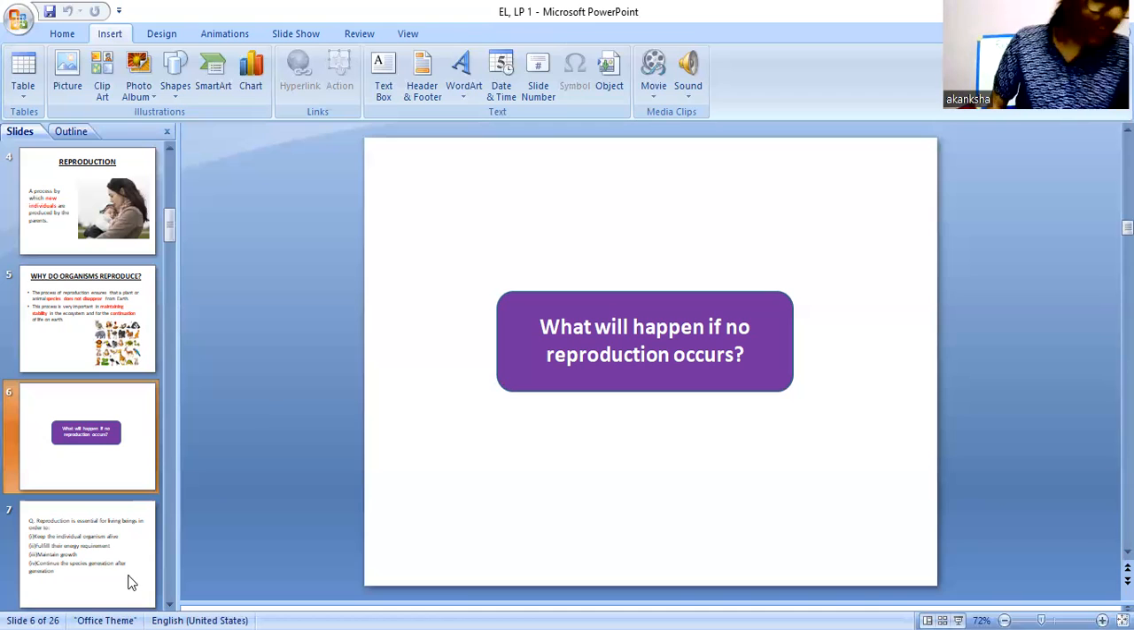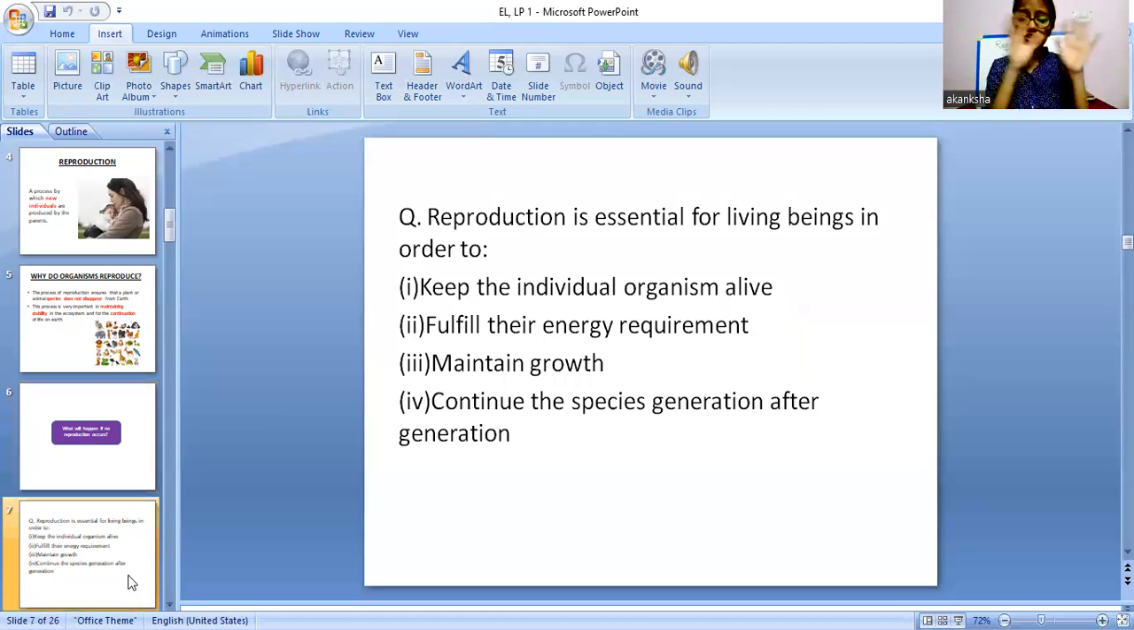So yes, we will now move on ahead, coming to the question part from what we just discussed. We discussed reproduction, why reproduction is necessary, and what will happen if reproduction does not occur. So now there is a question based on reproduction. Reproduction is essential for living beings in order to keep the individual organism alive, fulfill their energy requirement, maintain growth, and continue the species generation after generation. For this question, you have to answer in the chat box. We will now move on ahead with our today's class.